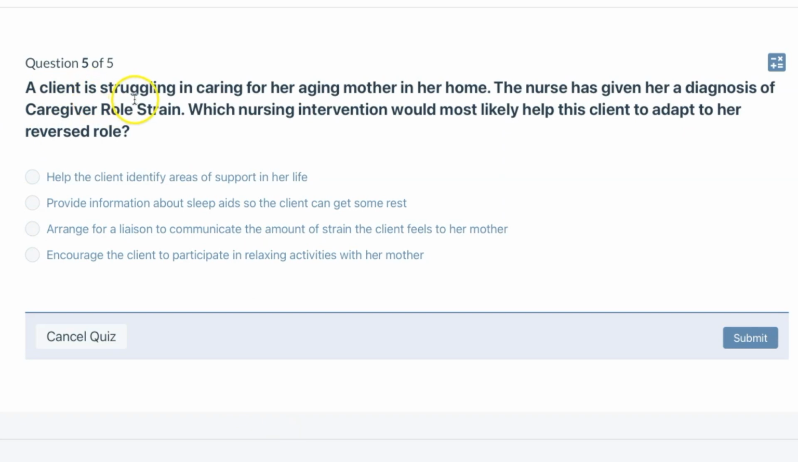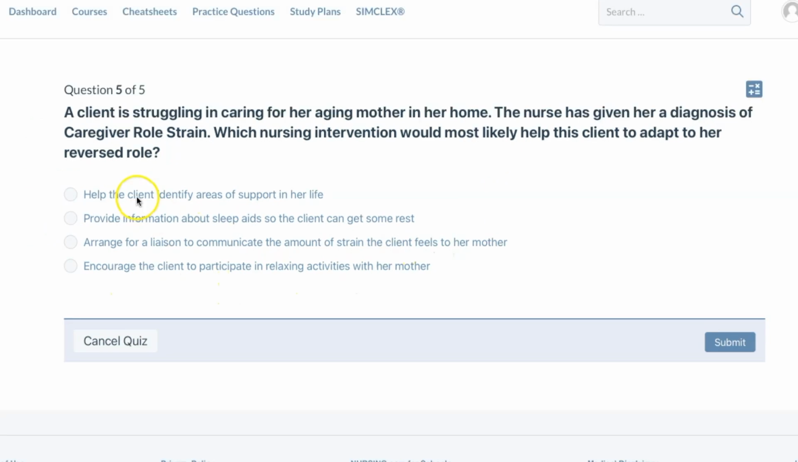A client is struggling in caring for her aging mother in her home. The nurse has given her a diagnosis of caregiver role strain. Which nursing intervention would most likely help this client to adapt to her reversed role? Help the client identify areas of support in her life.